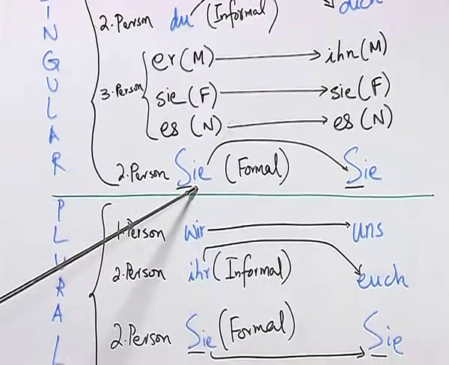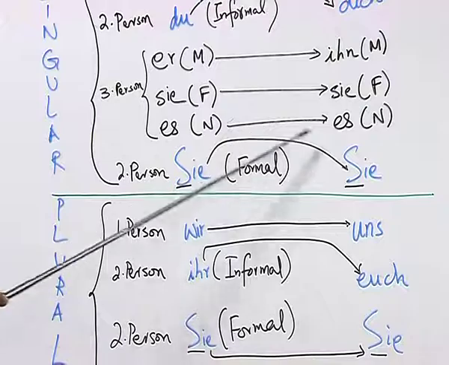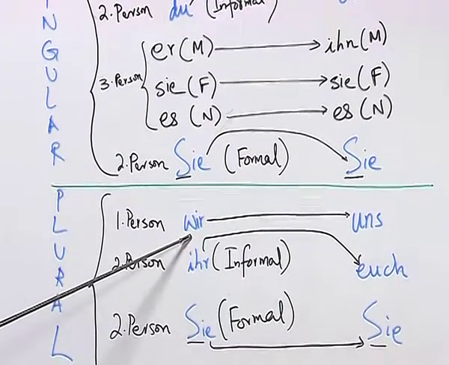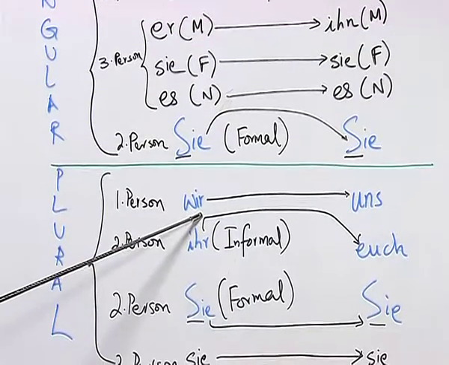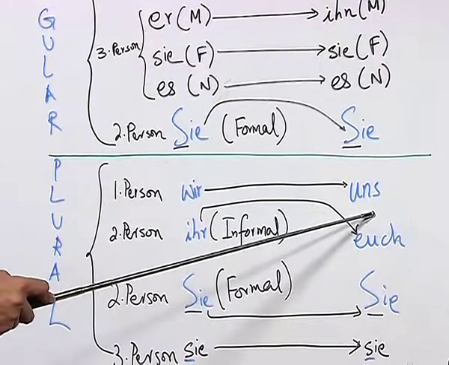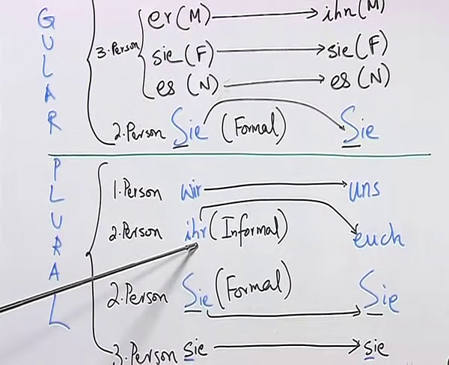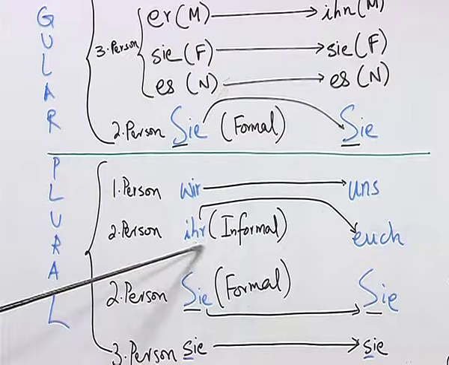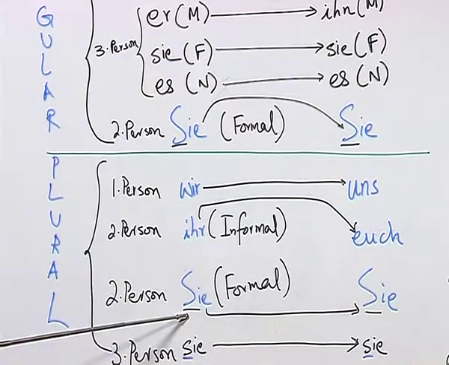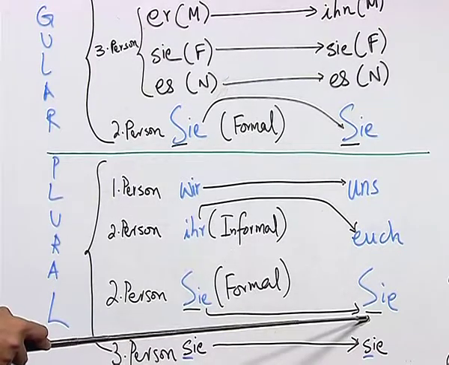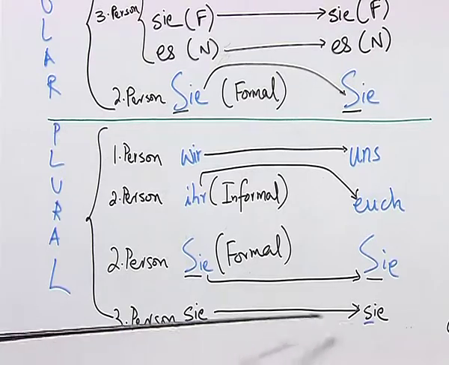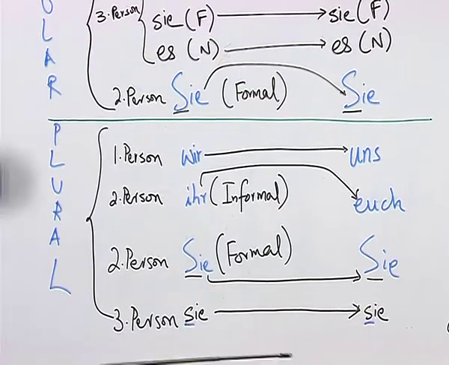The second person formal pronoun Sie remains Sie in accusative, and coming to plural pronouns, the first person plural pronoun wir changes into uns, the second person informal pronoun ihr changes into euch, the second person formal pronoun Sie remains Sie, and as you know, the third person plural sie also remains sie in accusative.